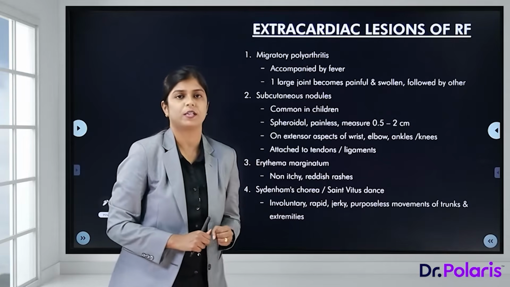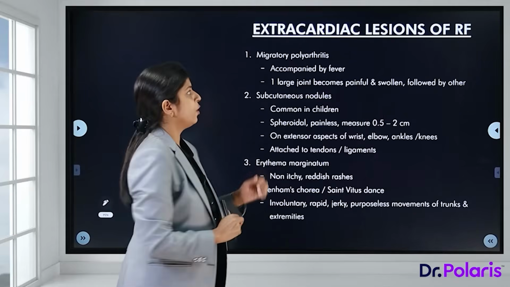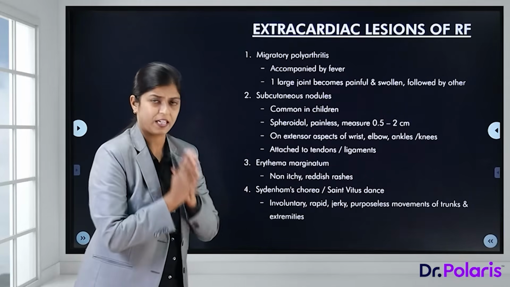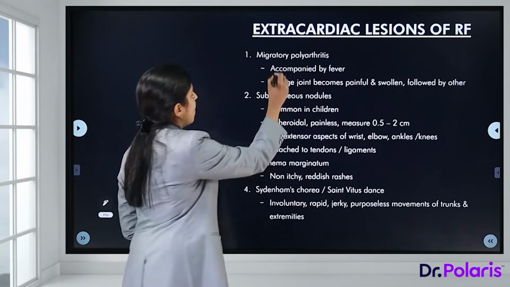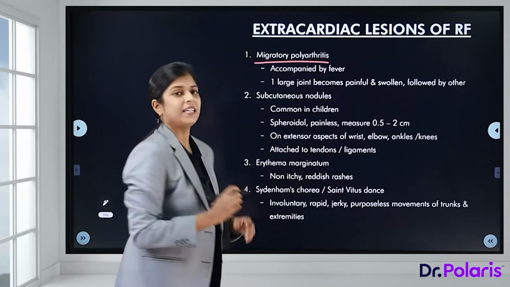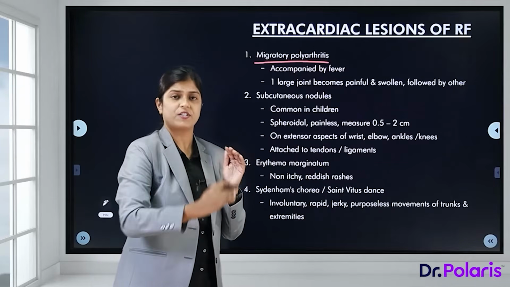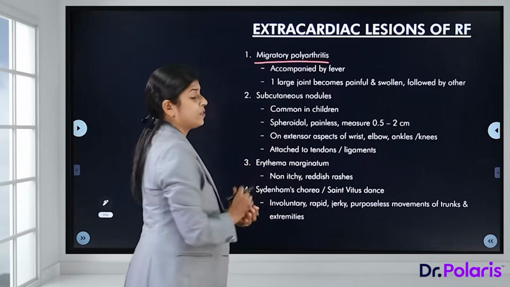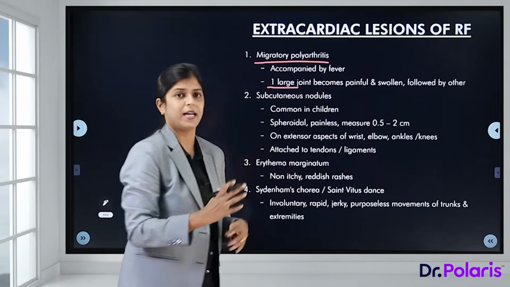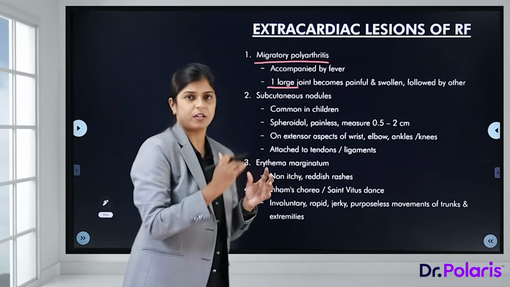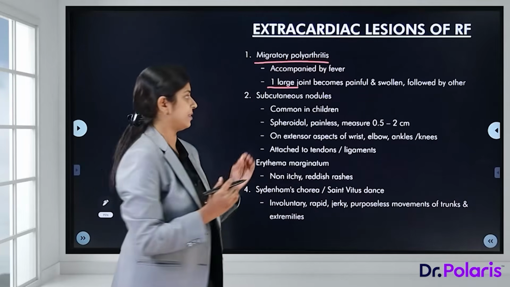Now coming to a very important part, the extracardiac lesions or extracardiac manifestations of rheumatic fever. These are very classical and characteristic. The first one is migratory polyarthritis. As the name suggests, it is migratory, meaning the location shifts from one joint to the other. It is accompanied by fever. One joint becomes painful and swollen, then recovers, and it moves on to the other joint. So it is migratory polyarthritis.